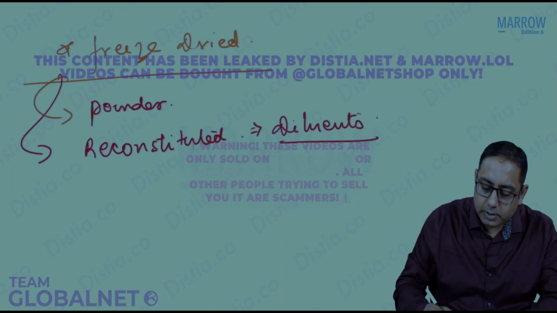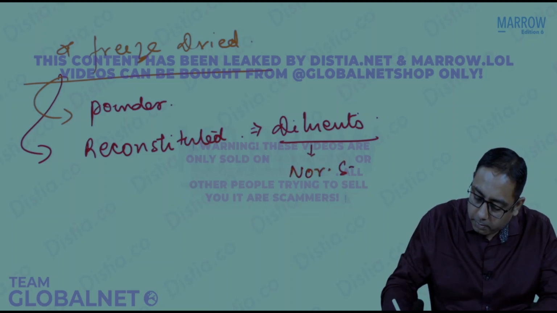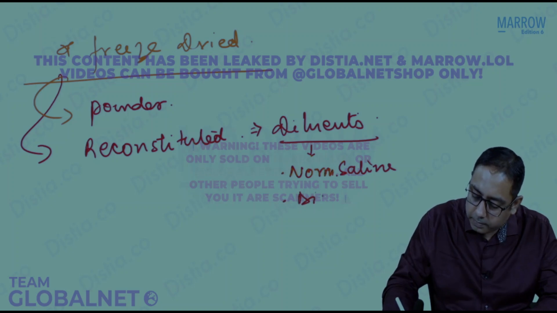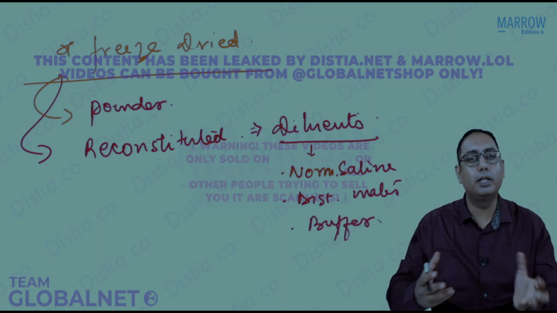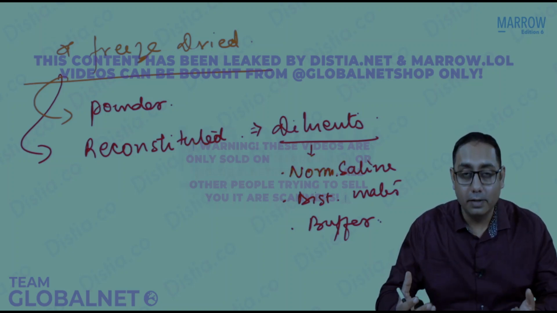What diluents can you use? You can use normal saline, distilled water, or buffers to reconstitute. Different freeze-dried vaccines have different diluents for reconstitution.